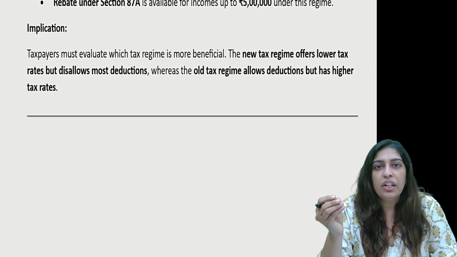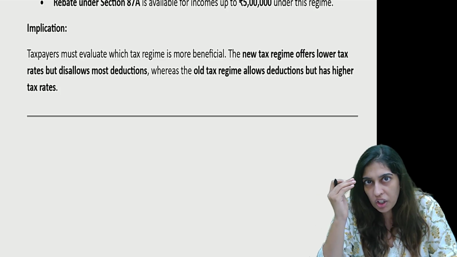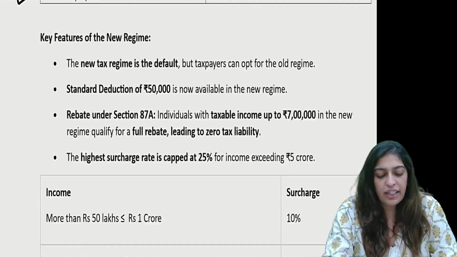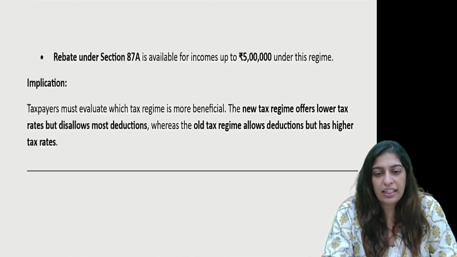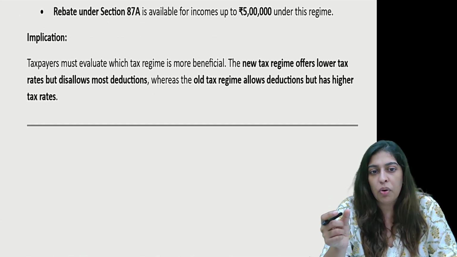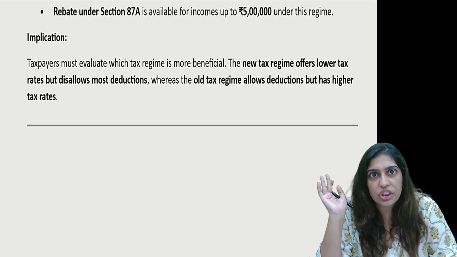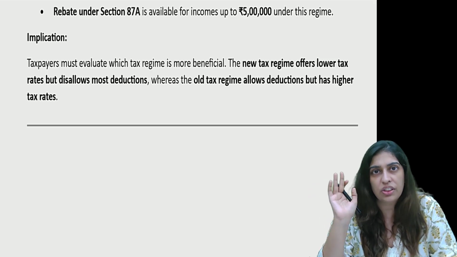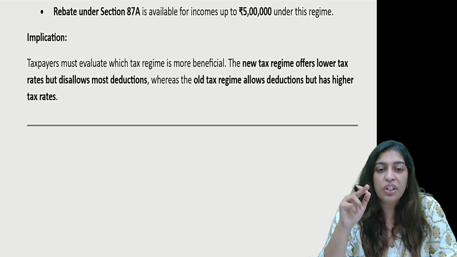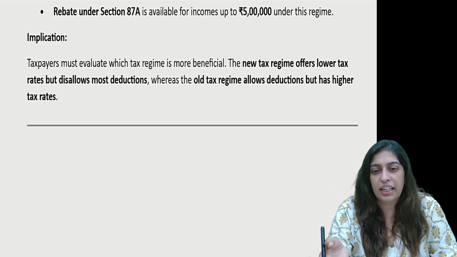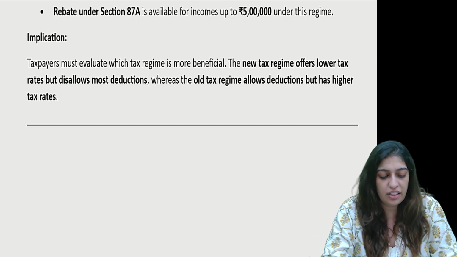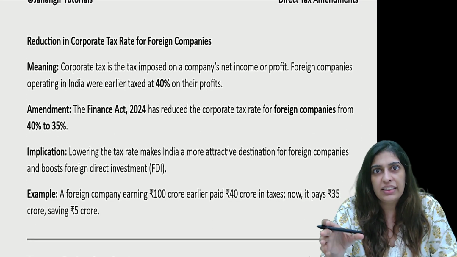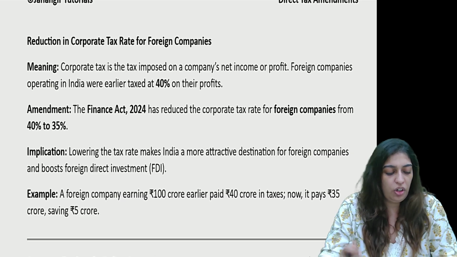Now, obviously, in the new tax regime, if you see the slabs, we saw 5, 10, 15, 20 and then 30. The tax rate is fairly lower. However, no deductions are allowed. Okay, so whatever investments you make, no deductions are allowed. Okay, in the old tax regime, obviously deductions are allowed, but the tax rate is higher. So, depending on what is beneficial for you as a taxpayer, you can opt for it.